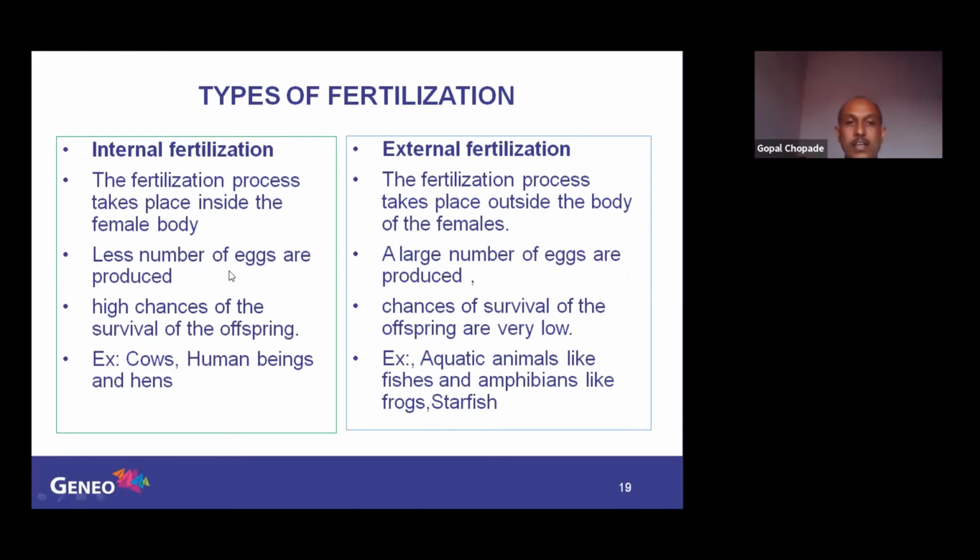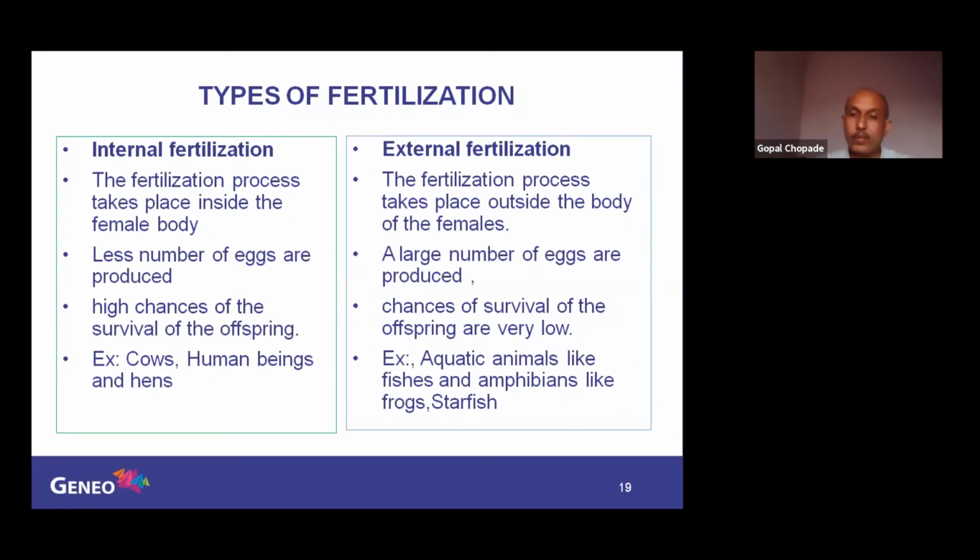A very large number of eggs are produced. Why? Because they lay the eggs in water. So the chance of survival of the offspring is very, very low. Therefore, to continue their life, they lay more eggs. You might have seen this in fish or in the frog also. We'll see that in the next slide.